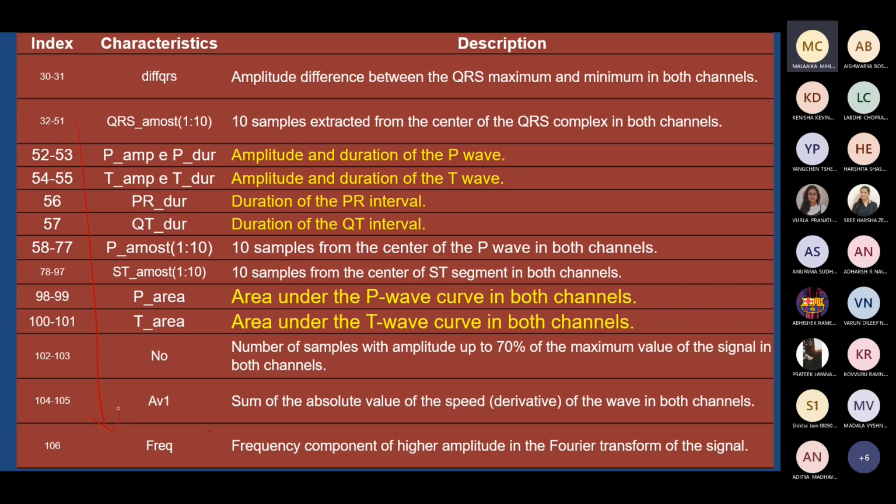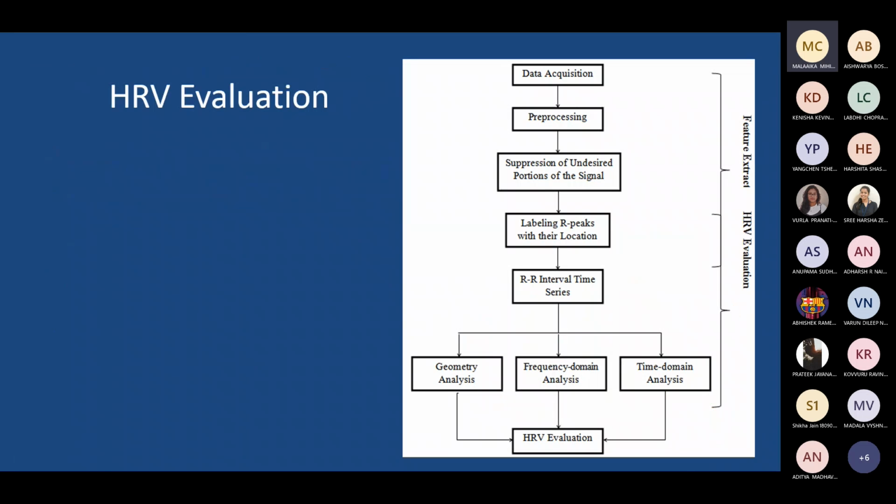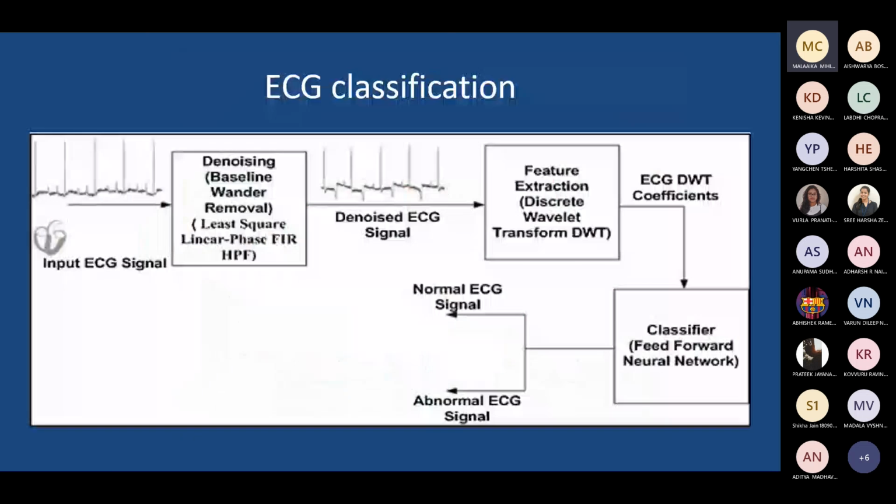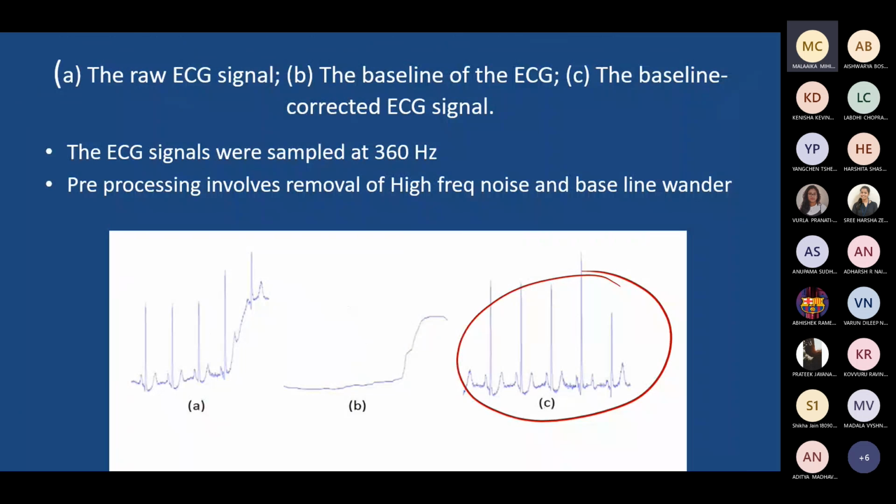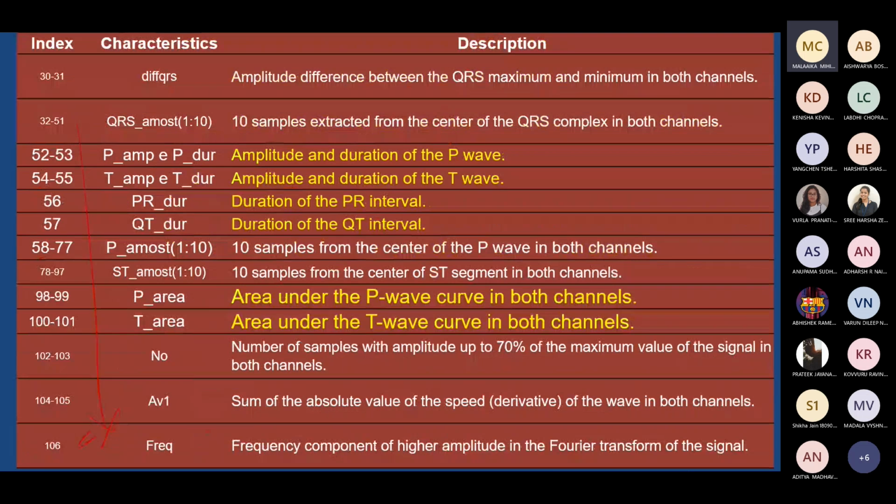That feature set is almost 106 now, about 1/3 of the actual data, right? They said that the sampling was at 300-something hertz, where is that? 360 hertz. Anyway, whatever it is. From this list, you can even optimize and reduce a few. If some are not contributing much to representing the pattern, you can even remove them. But in their work, they have considered all of it.